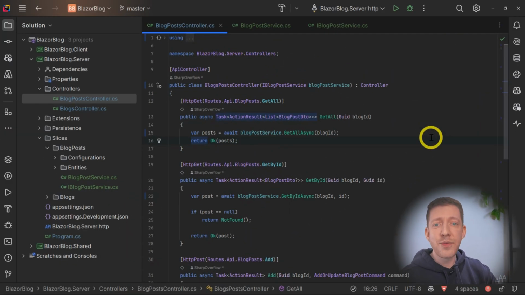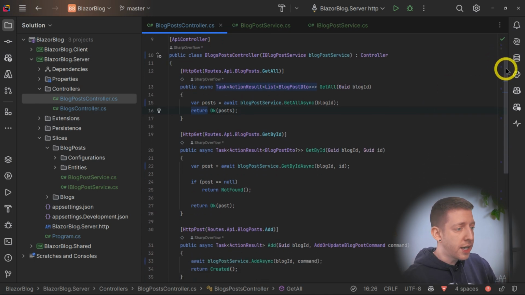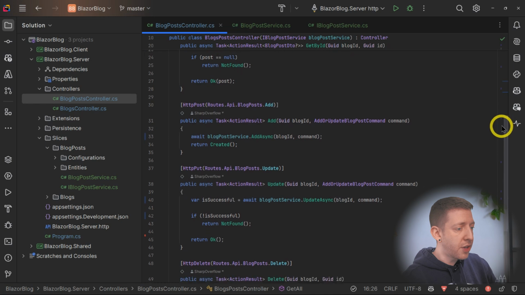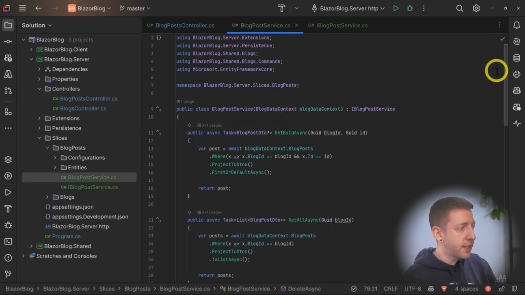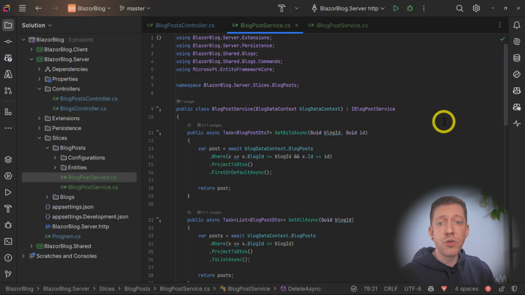Okay, so I've done the same thing with the BlogPostsController, and if we take a quick look through, you can see I've replaced each of the methods in exactly the same way with a blog post service instead. So now we have a central location where we can manage blog and blog posts using the service from anywhere within our code.